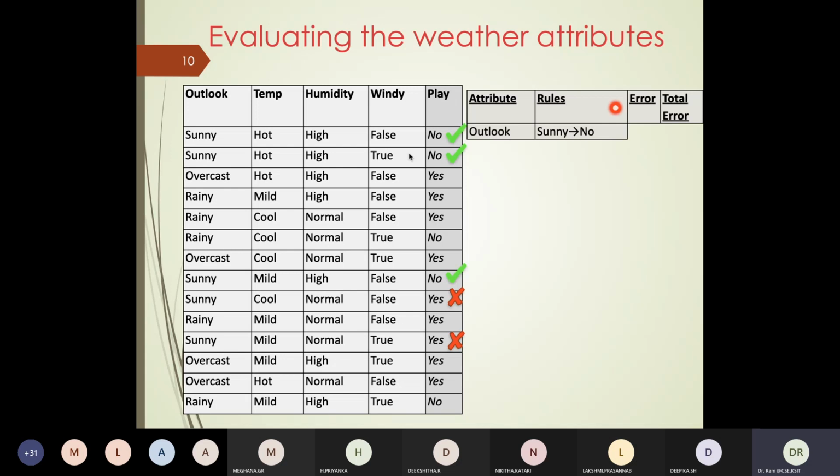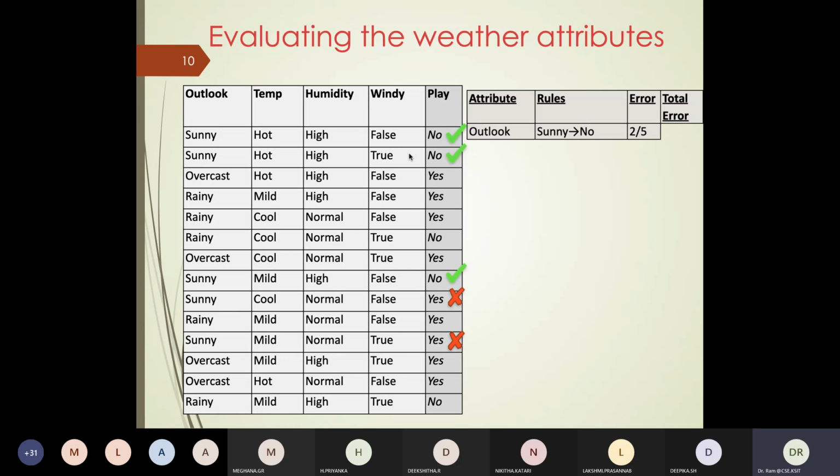So my rule is decision is no. What would the error value be? We look at total 5 records. 3 records give me correct answers. 2 records give me incorrect answers. So my error would be 2 by 5.